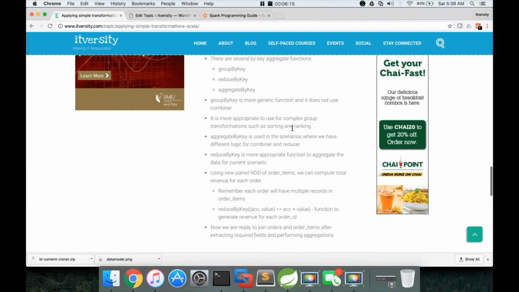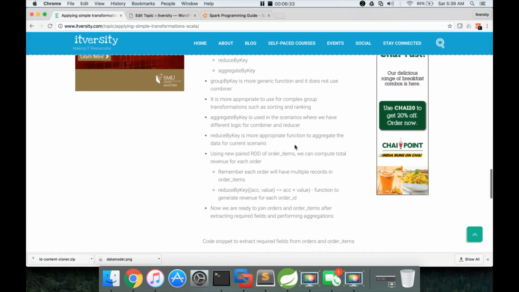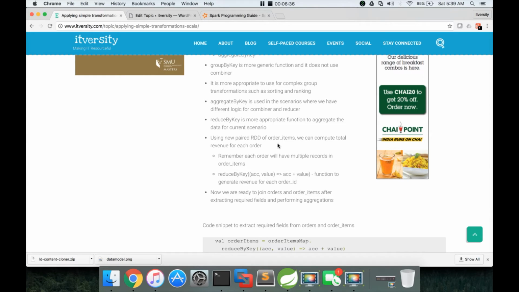Group by key is more appropriate to use for complex group transformations such as sorting and ranking. Aggregate by key is used in the scenarios where we have different logic for combiner and reducer. Reduce by key is the more appropriate function to aggregate the data for the current scenario. Okay, and using the new paired RDD of order items, we can compute total revenue for each order.